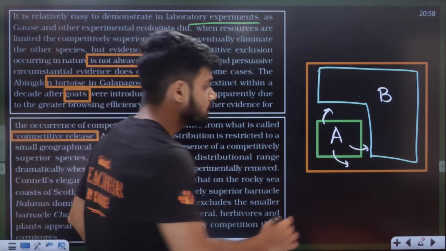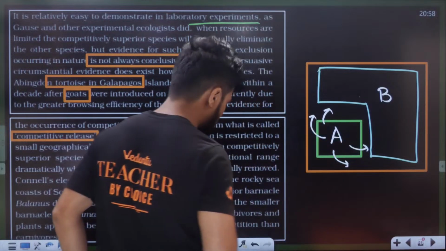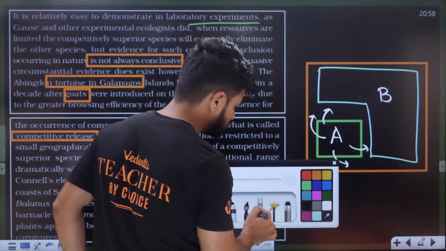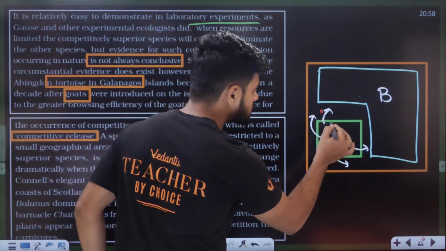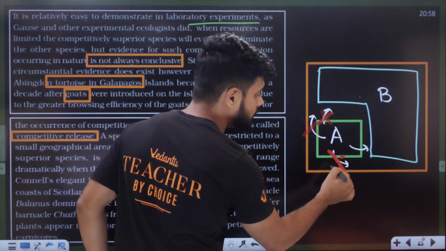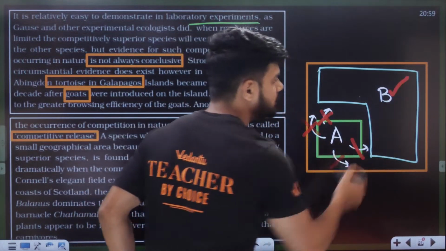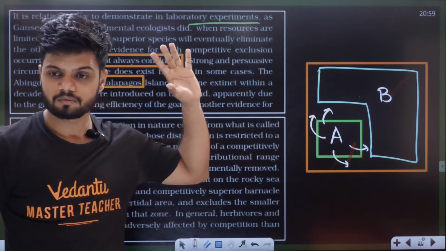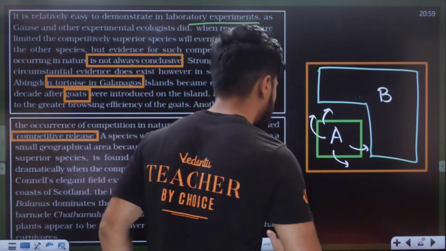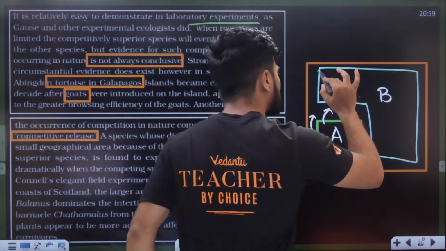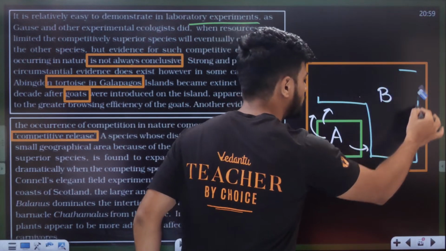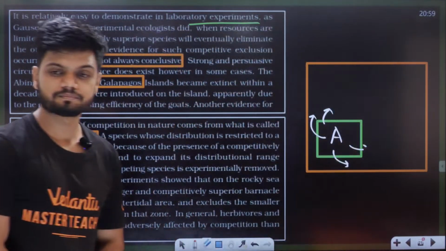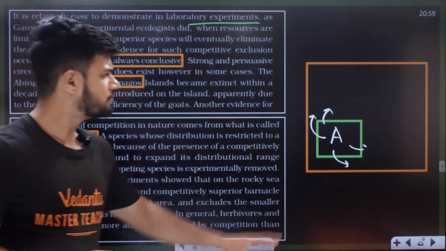Species A is completely not able to grow because of species B. Now what if I completely remove species B from here? Experiment-wise, if I remove species B, what will happen?